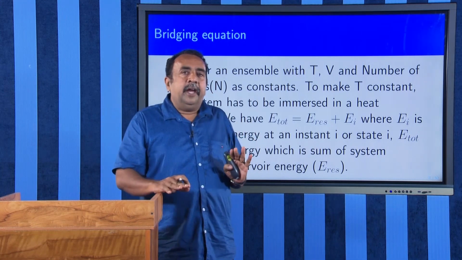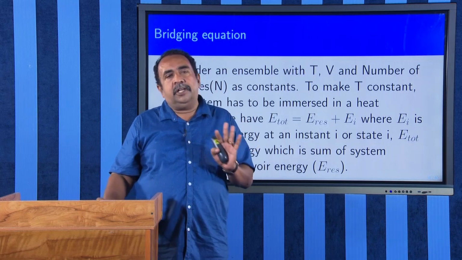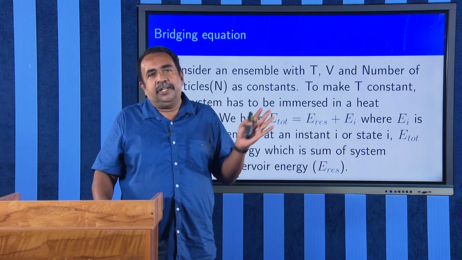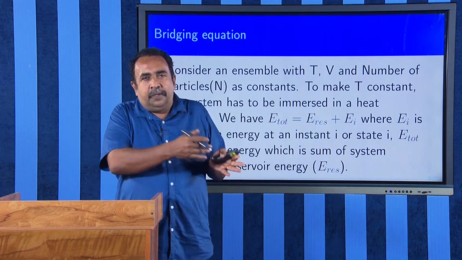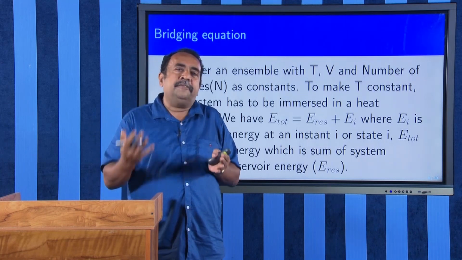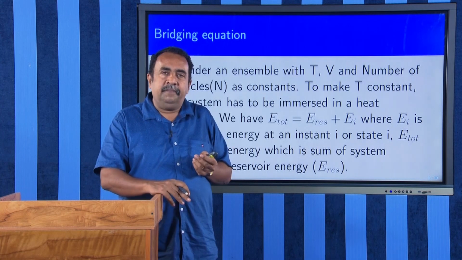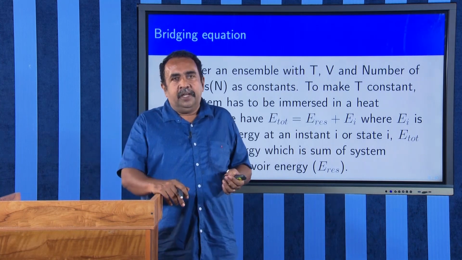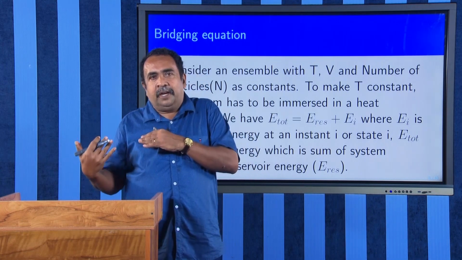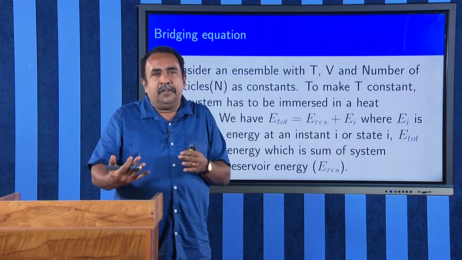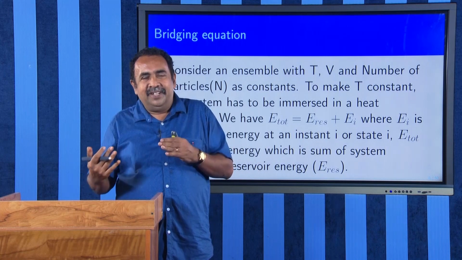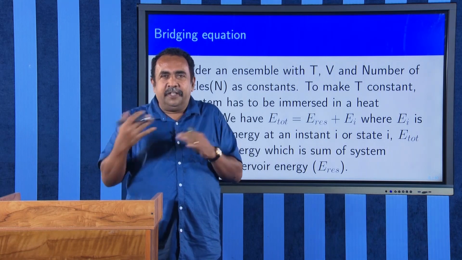Similar to the microcanonical ensemble, what we are doing is we are living in the macro world, and we want to find out the thermodynamic properties like pressure, energy, entropy, chemical potential, etc. And all these things have to be found out from the movement of the particles, photons, molecules, atoms, etc., which are living in the micro world. From that micro world, we have to find out all the data, and then transfer it to the macro world, where we have all these thermodynamic parameters. Therefore, there must be a bridging equation that connects the micro world with the macro world.